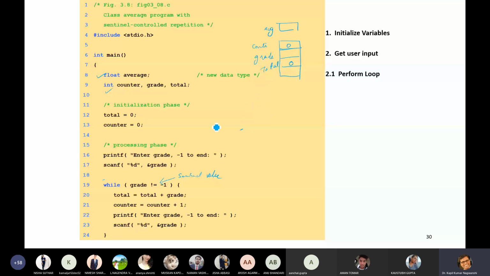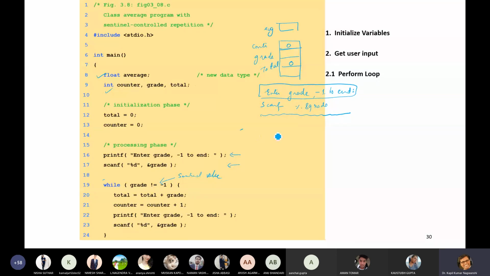Now let us run this program. This program will prompt the user to enter grade, and -1 to end. If you enter -1, it will automatically end the program. Fine. Now scanf: scanf %d and grade, address of grade. This will be the first input. This will be executed once.